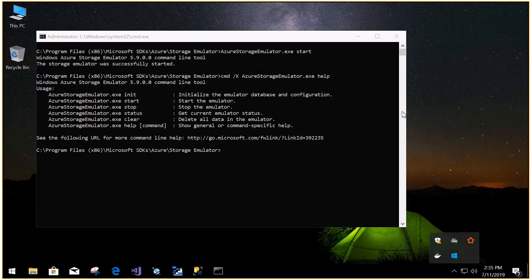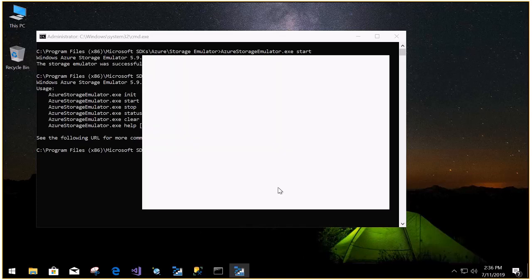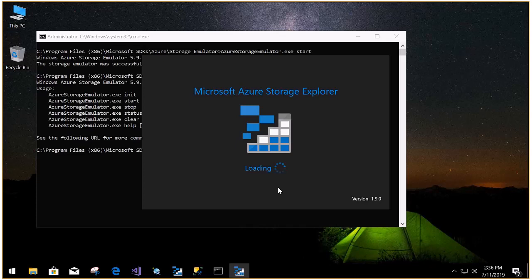And if you want to see that, we need to have an explorer kind of tool. For that, we have another tool called Azure Storage Explorer. When I open that Azure Storage Explorer, it is used to explore the files that we have stored under blobs, tables, everything.